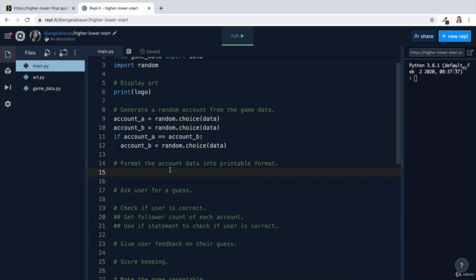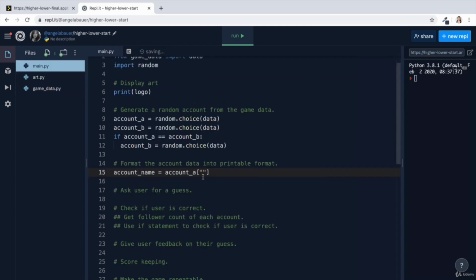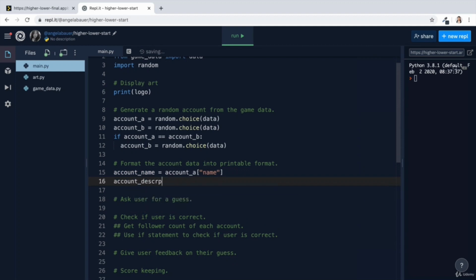So we could, for example, access the account name by tapping into the random account, let's say account A, and then we use the square brackets and put in the key in here, which, let me just check, is name. So let's put that right here. And this will go into that dictionary and pull out the value under the key name and save it to this variable. And we can do the same thing for the other two pieces of data we need.